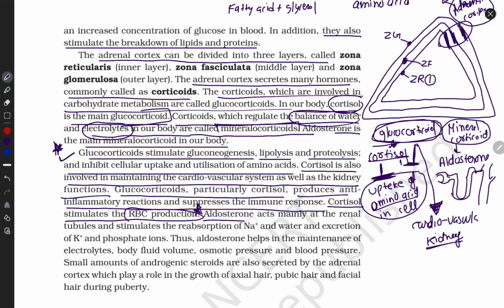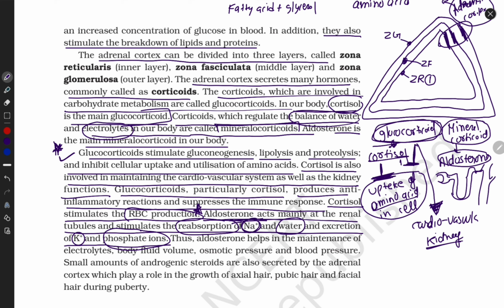Now let's start with aldosterone. It acts mainly at the renal tubules and stimulates the reabsorption of sodium and water and excretion of K plus and phosphate ions. Aldosterone makes sure of reabsorption of what? First water, sodium, and makes sure of the excretion of potassium ions and phosphate ions.